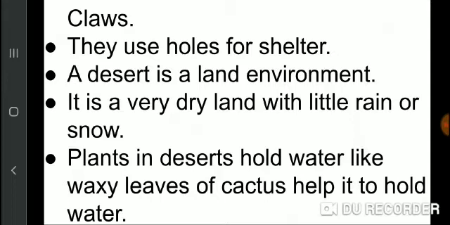Rabbit who lives in desert, they have big ears that help them to keep cool because heat leaves the rabbit's body through its big ears.